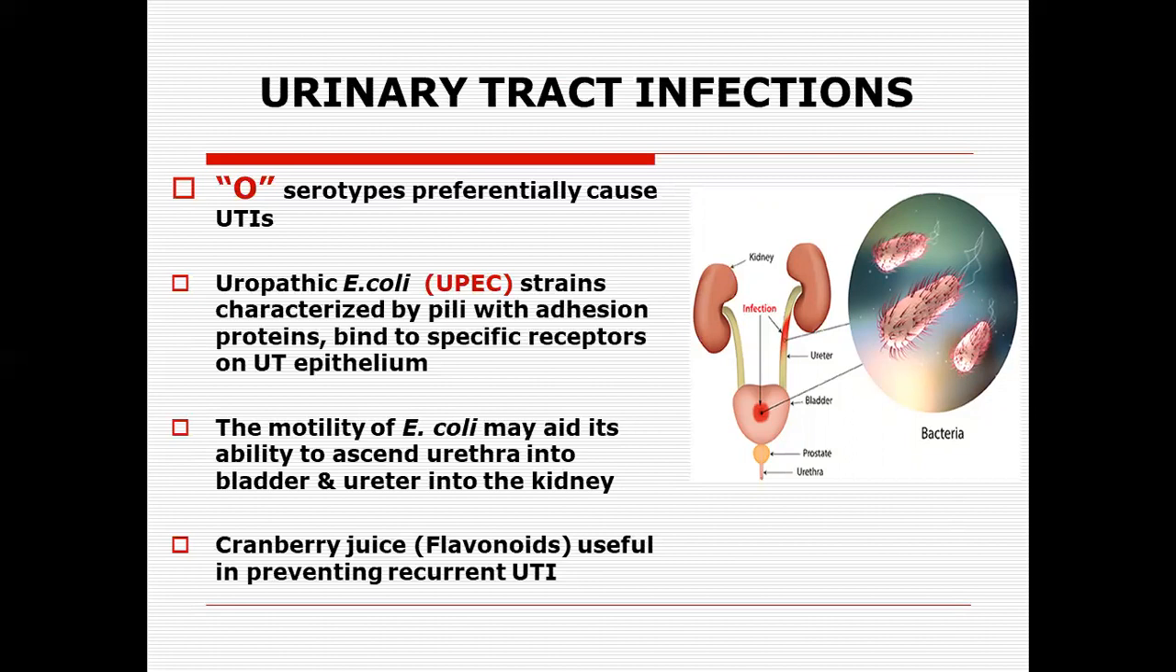It has been seen that cranberry juice has a component known as flavonoids. They are useful in the prevention of recurrent UTI infections because they block these receptor sites. So all those individuals who have recurrent E. coli infections in the urinary tract, particularly females, because of the close contact of the urethra with the vagina, are really the main target of this organism. And you see, the juices can really help in that sense.